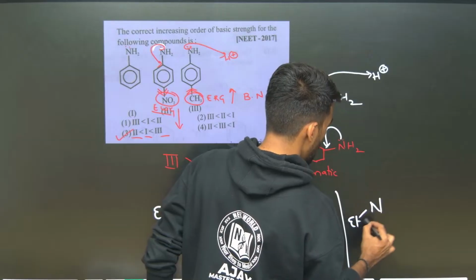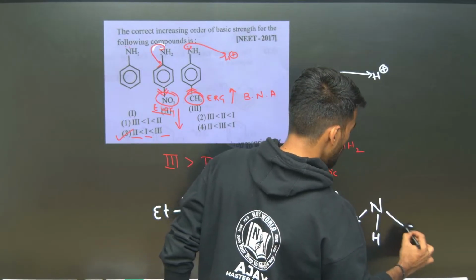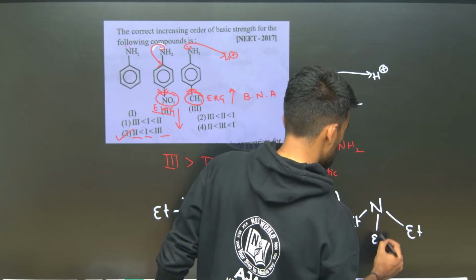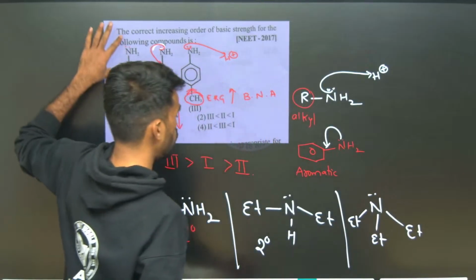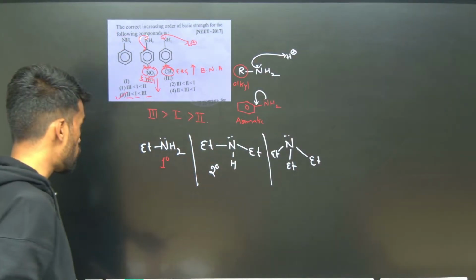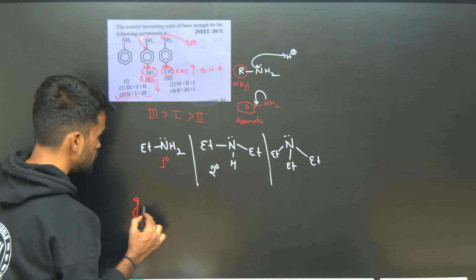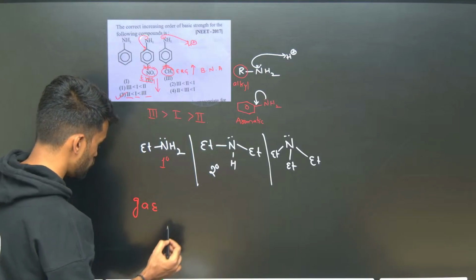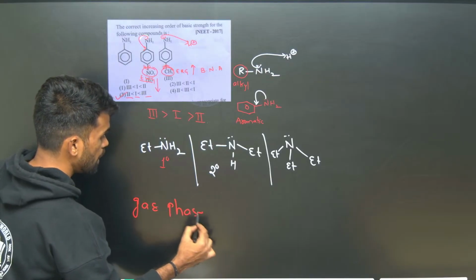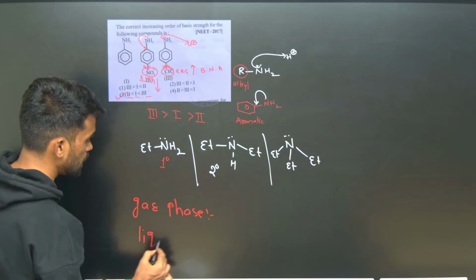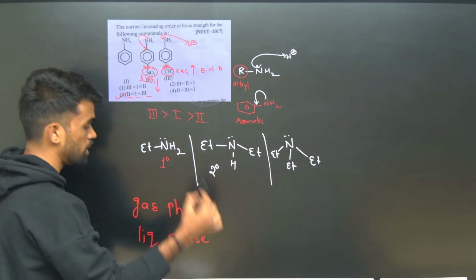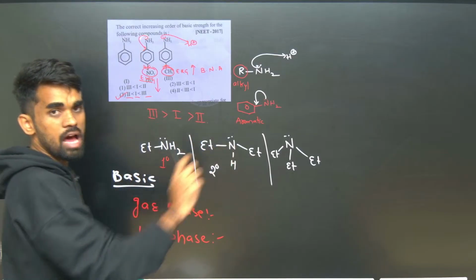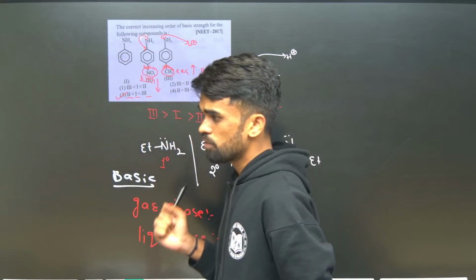So I want an answer for this question. How do you arrange these based on their basic strength? Which has more basic strength? I want the answer in both cases, in the gas phase, and also in the aqueous or liquid phase. In the aqueous medium you can consider. So what is the basic nature order for these ethyl amines? I want an answer for these from your side.